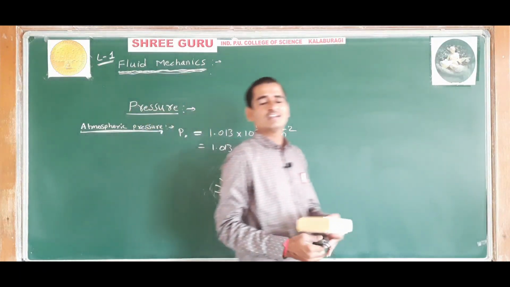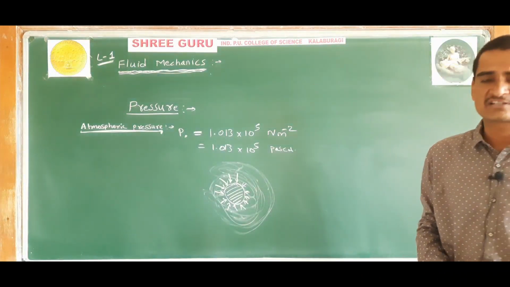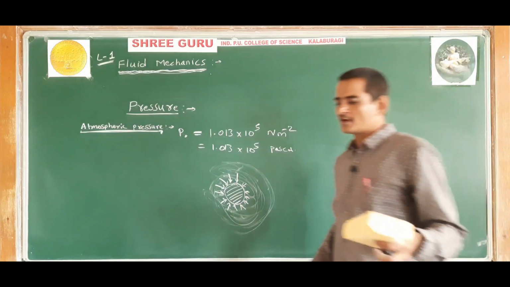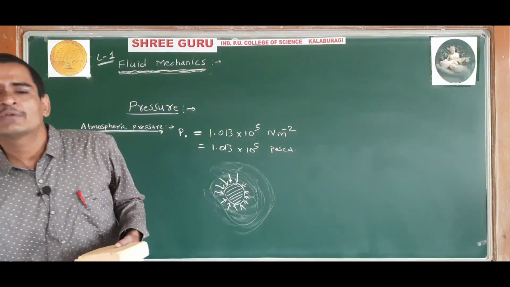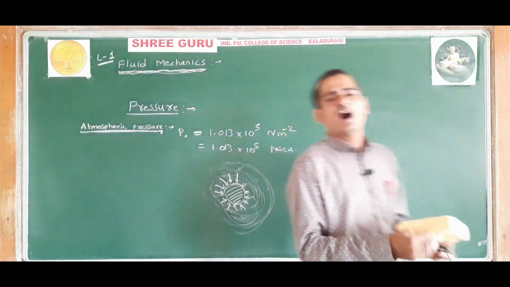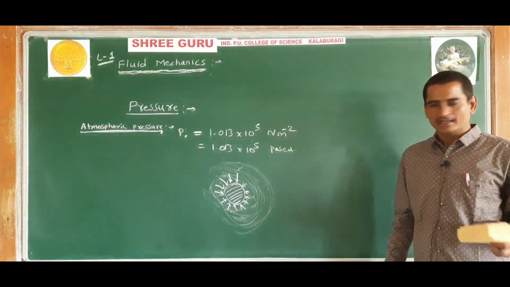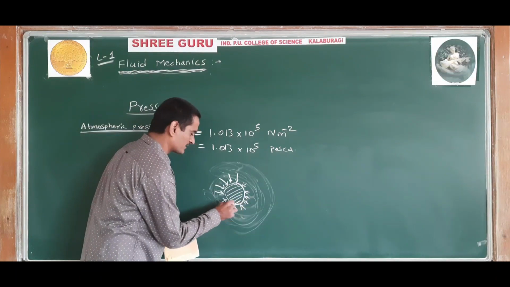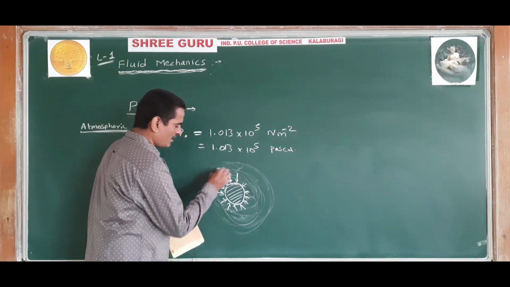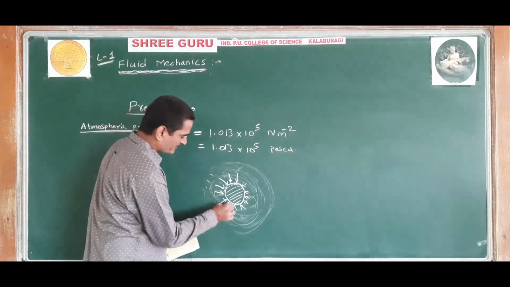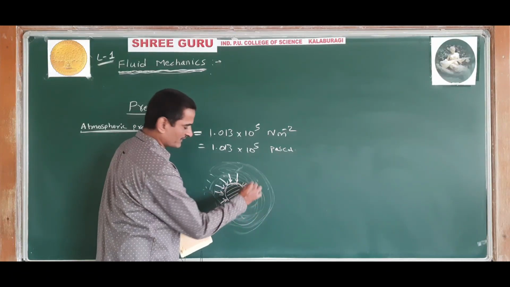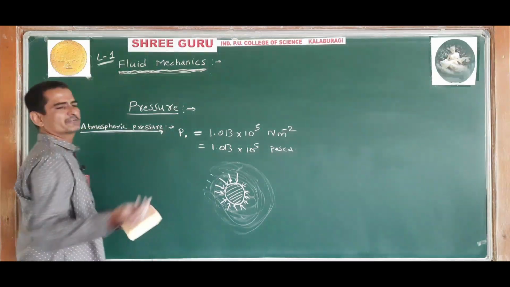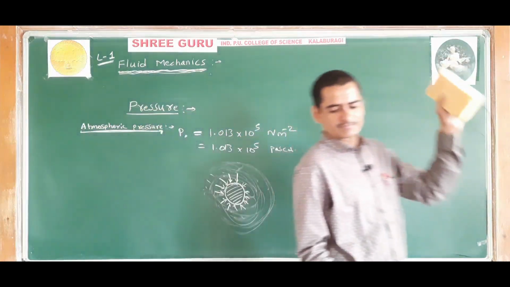Just now we have studied that a fluid will exert a normal force on any surface in contact with it. The surface of the Earth is in contact with the atmosphere fluid, so the atmosphere will exert a normal force on the surface of the Earth, and the force per unit area is called atmospheric pressure. Same concept.